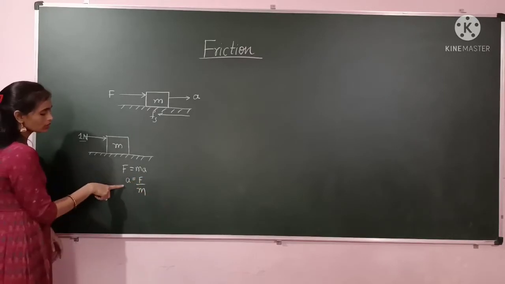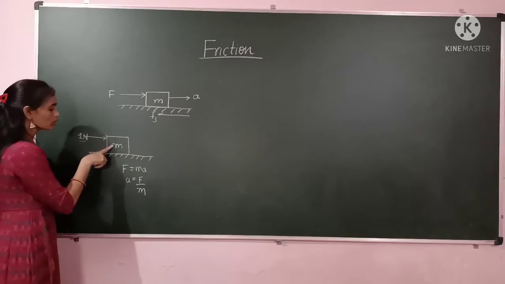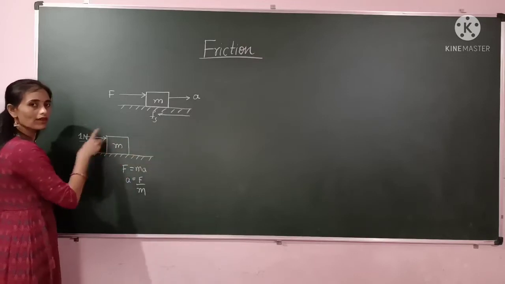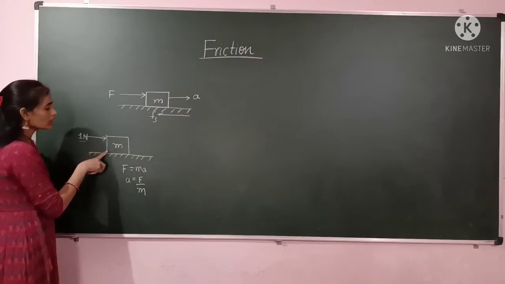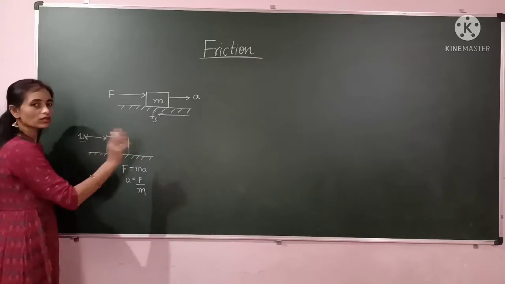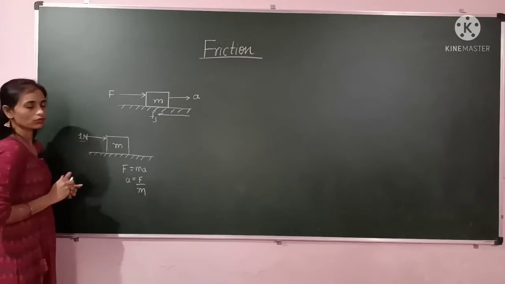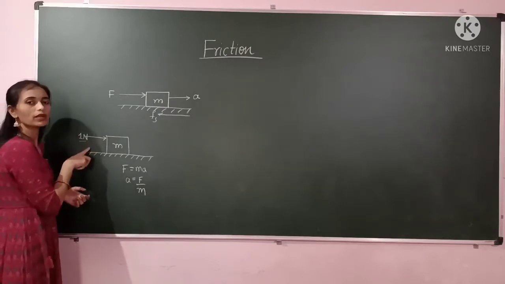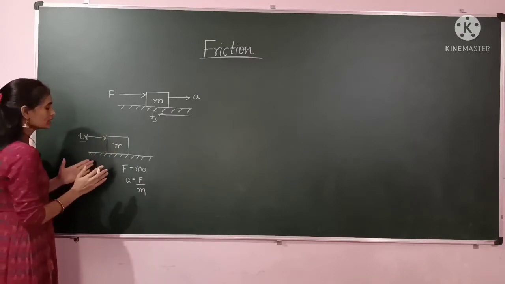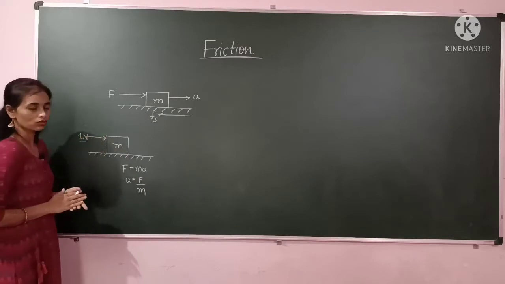But according to this, if I am applying 1 Newton of force, this block should be moving. But here we have observed that the block is not moving. So what happened to this force, where has the force gone? Our answer is that this 1 Newton force has been opposed by the frictional force.